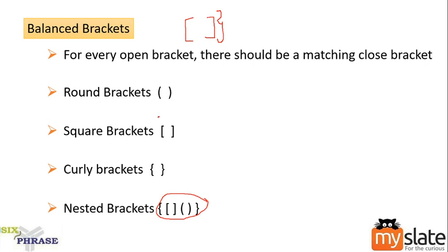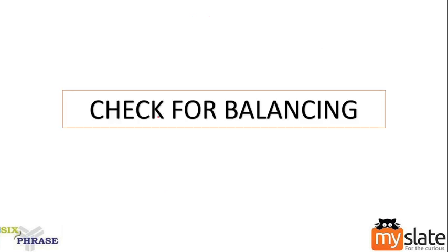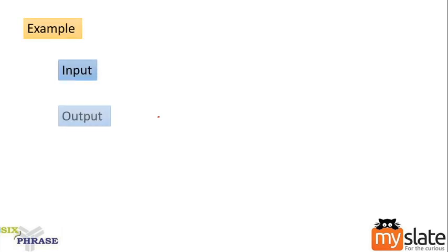Based on this, we are going to identify whether the brackets are balanced or not. Let me show you an example to check for balancing. Consider input and output.